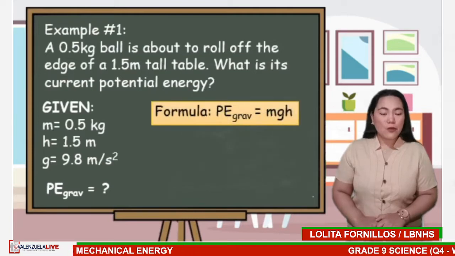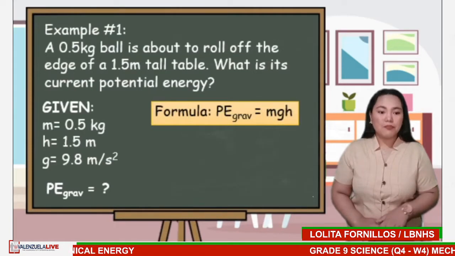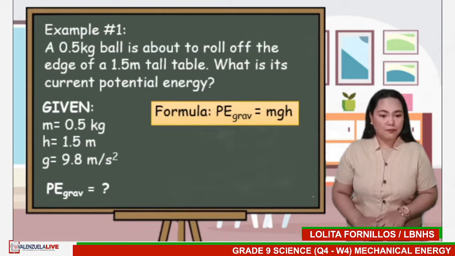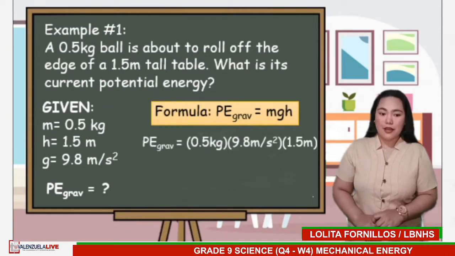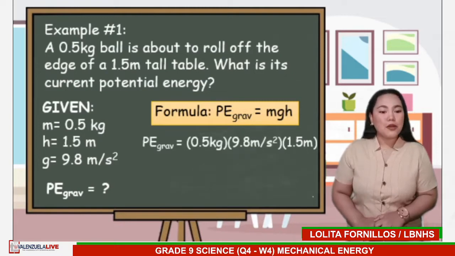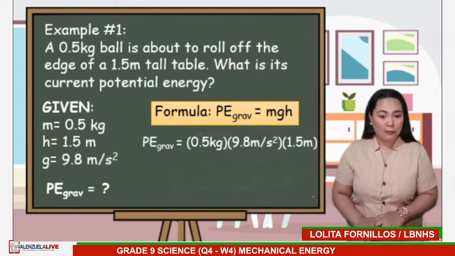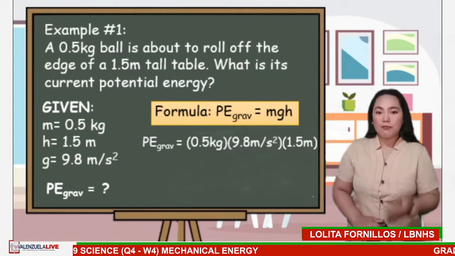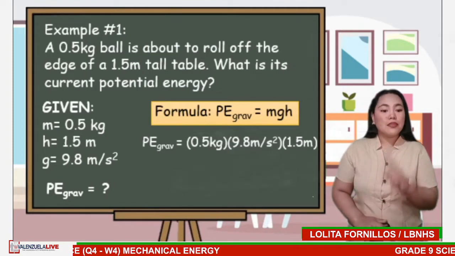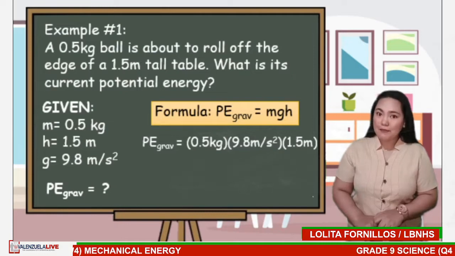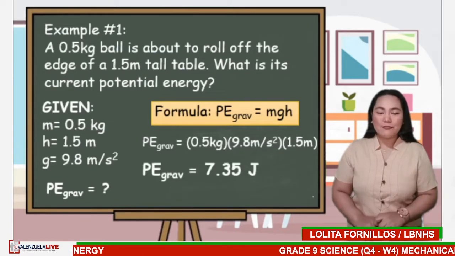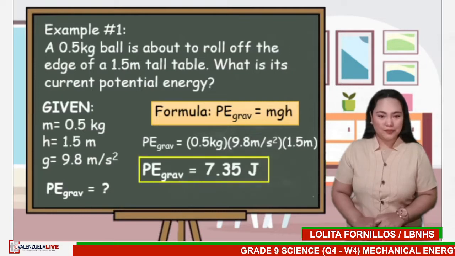PE grav equals mgh. Let us substitute the values of the given to our formula. That will give us PE grav is equal to 0.5 kilogram times 9.8 meter per second squared times 1.5 meters. The answer will be 7.35 joules. Take note that the unit for energy is joule.